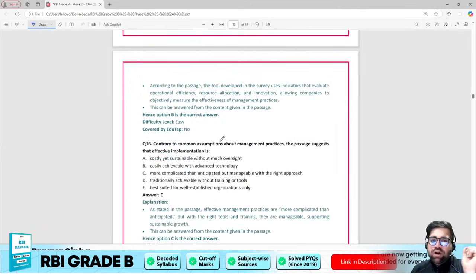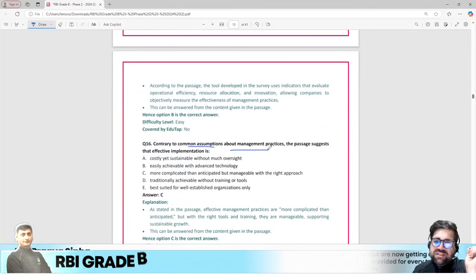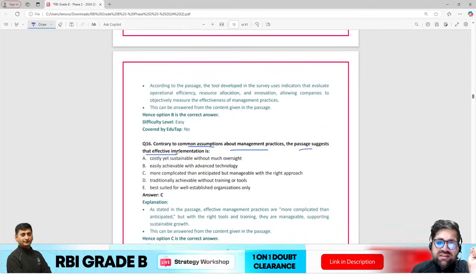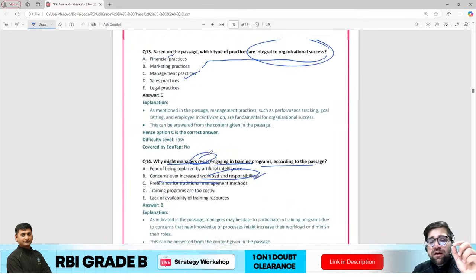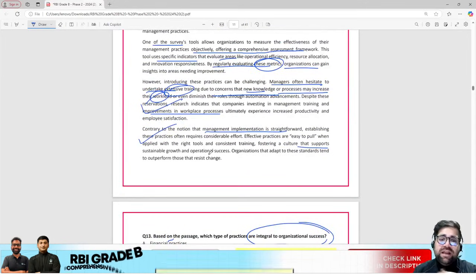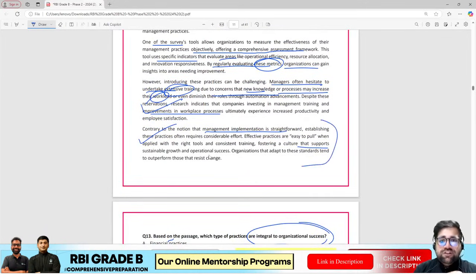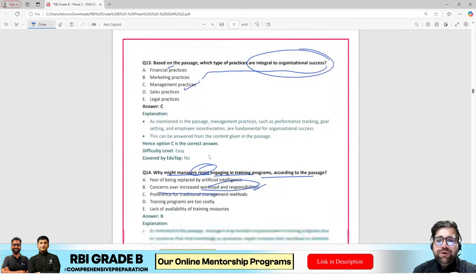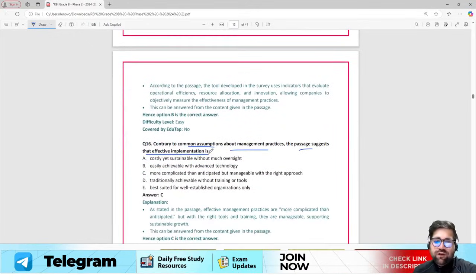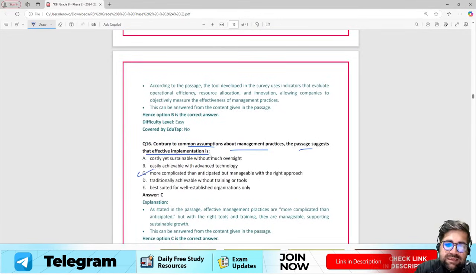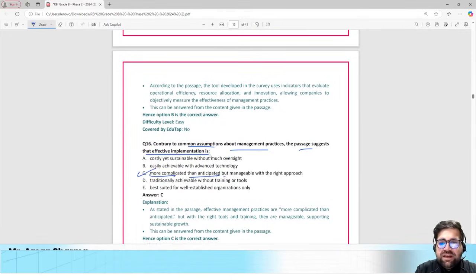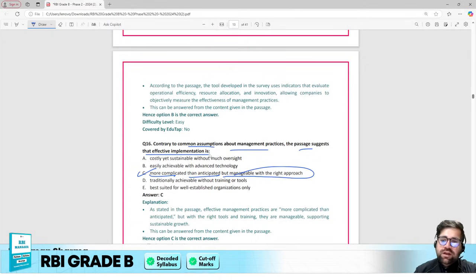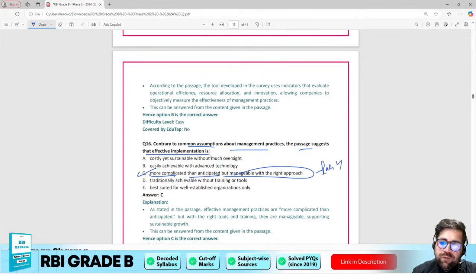Okay, contrary to the common assumptions about management practices, the passage suggests that the effective implementation is what? Effective implementation is definitely complicated, but it requires efforts also. Paragraph number 4 talks about it. So therefore your answer of question number 16 will be option number C: more complicated than anticipated but manageable with the right approach. This is what paragraph number 4 is telling you.